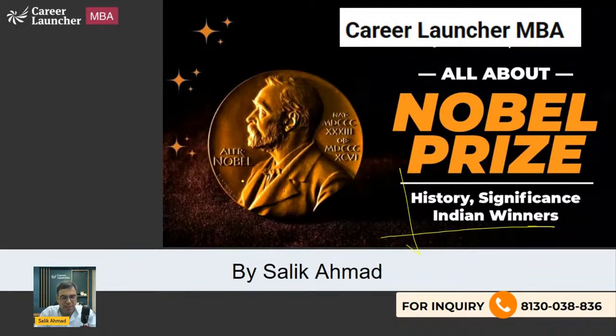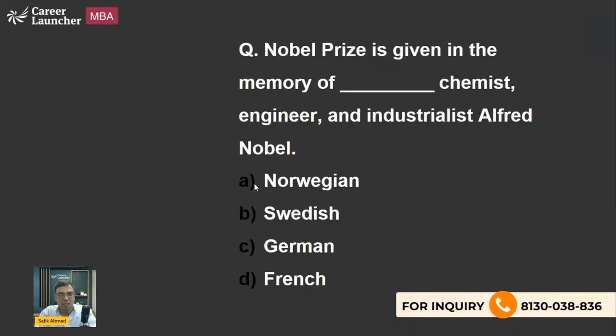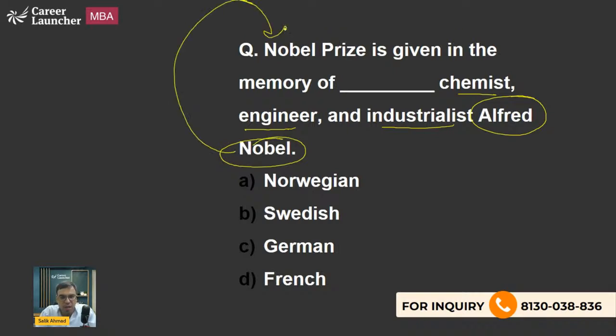So let us begin with the first question. The first question is in front of you. If you know the answer, please answer me. Nobel Prize is given in the memory of dash chemist, engineer, and industrialist Alfred Nobel. So everyone knows that Nobel Prize is given in the memory of Alfred Nobel. He was a very famous scientist. The question here is not about who Alfred was, but which country he belonged to.